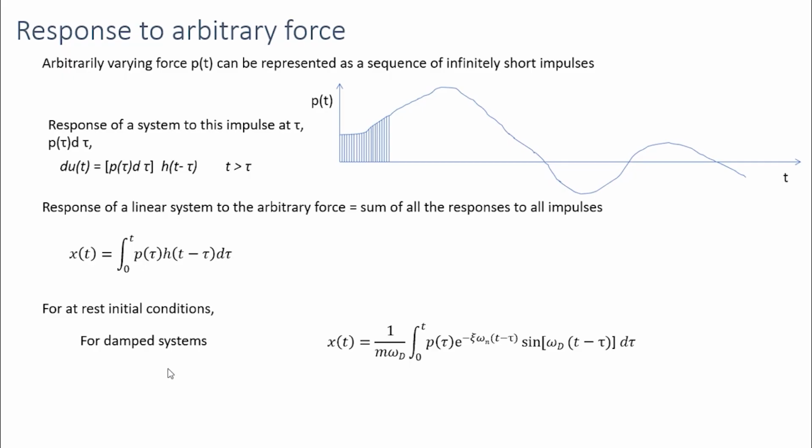Similarly, we can find the response for an undamped system by ignoring these damping terms. So that would be 1 by m omega n integrals over time p tau sine omega n t minus tau d tau. So we can use these integrals to find the response to an arbitrary force.